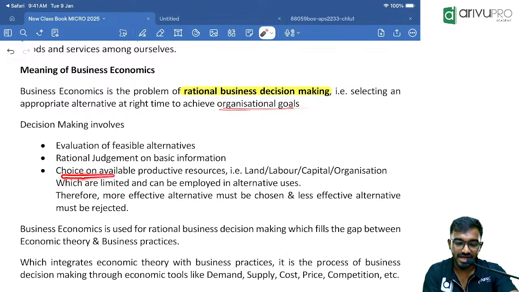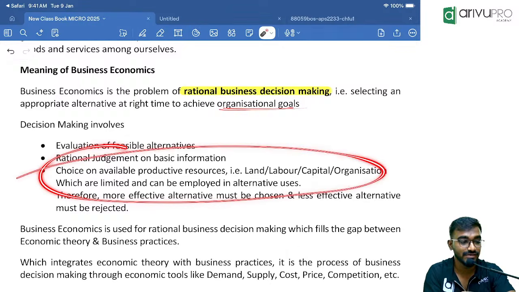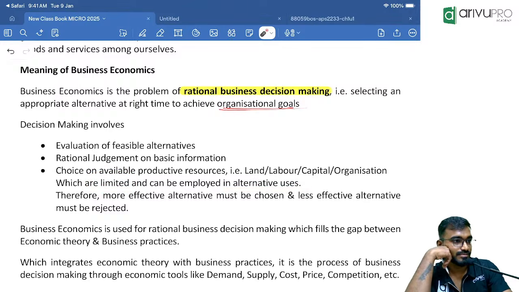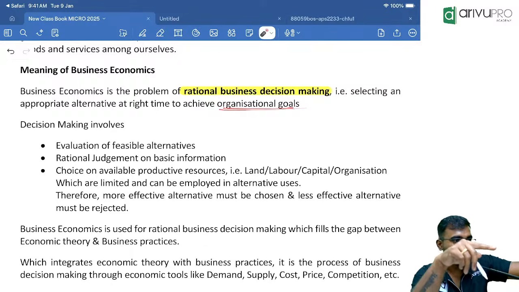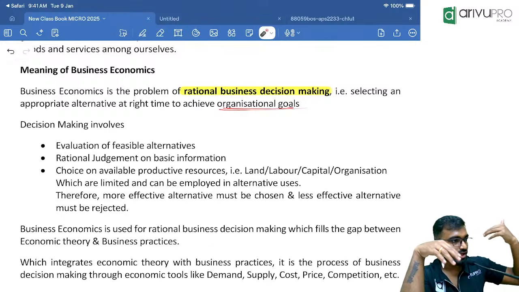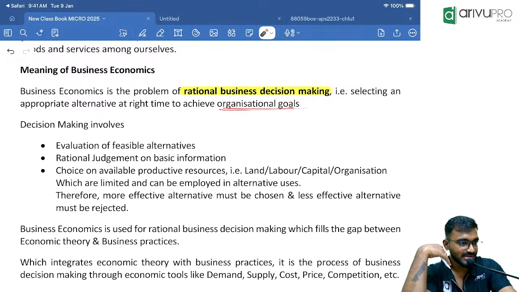We know that we have choice making. Now we need to choose because we have limited resources. Choice making ability is the scarcity definition: choice on available productive resources. My productive resources, land, labor, capital, and organization, can be employed for different purposes, but we can't use everything at once. We can't start all three options at once. Either ice cream, or stationery, or a cafe. All three is not possible.